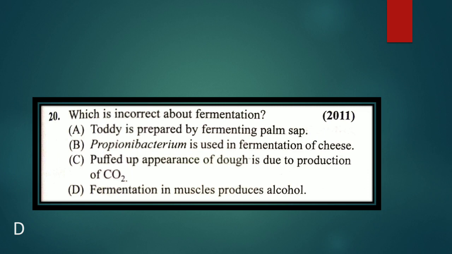Other three are correct. Since we know the process which is involved there, the glycolysis step, right? Glycolysis is the breaking down of glucose in 6 stages, where pyruvate is converted into lactic acid. Due to this, what happens? The muscle in a human body will feel very tired and sore, due to the conversion of lactic acid taking place. So the answer is D. It is not a correct statement.